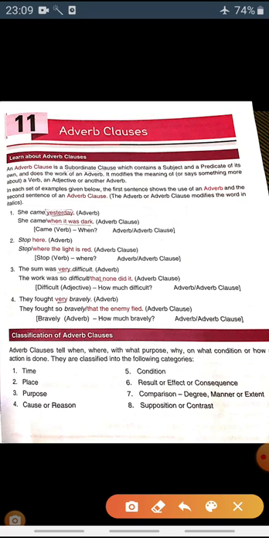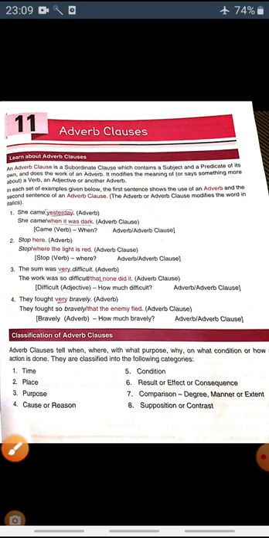Students, up till now we have done clauses many times, noun clause, adjective clause, where you studied that a clause is introduced by the relative pronoun who, when, where, that. I hope it is clear now that wherever when, that, where, who is there, from there the clause has started. The work was so difficult that none did it. That none did it is the adverb clause here, and it answers the question how much difficult.